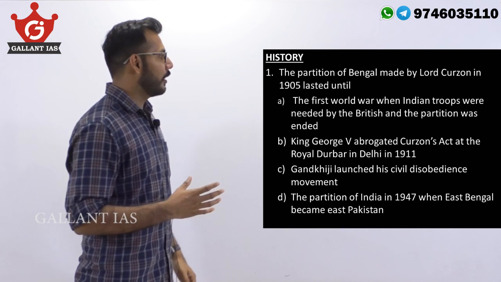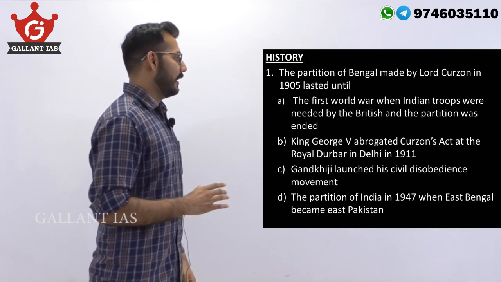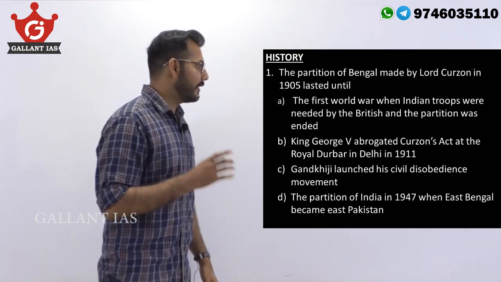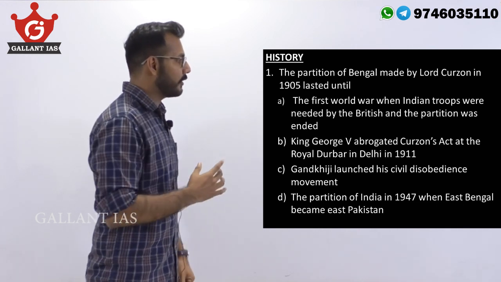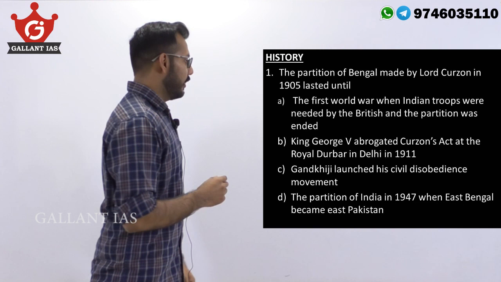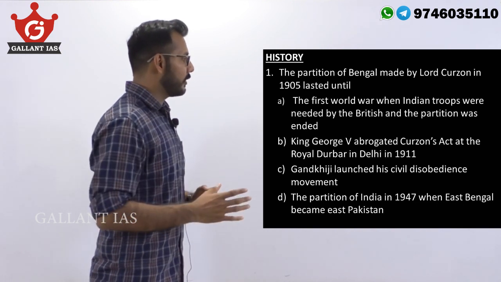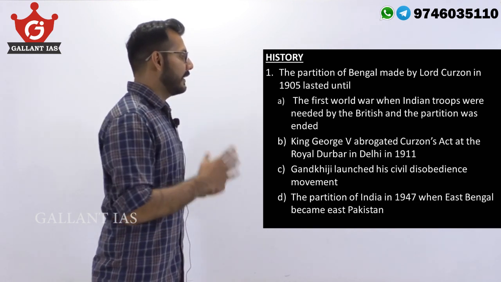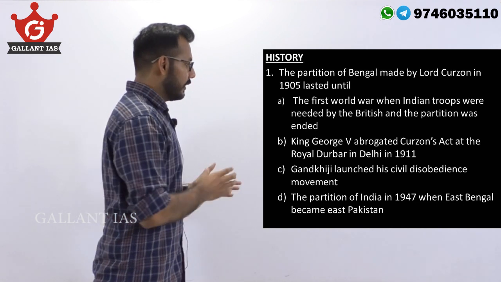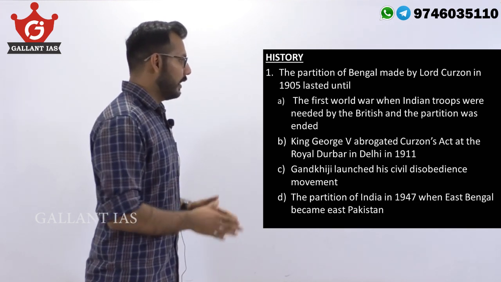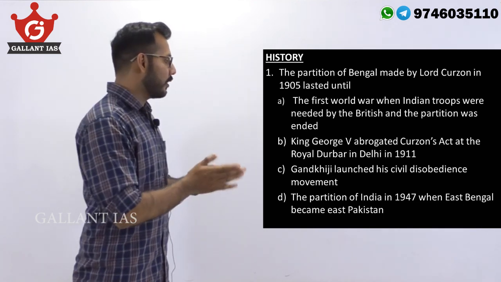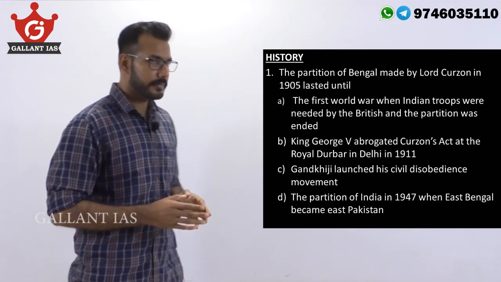The partition of Bengal, made by Lord Curzon in 1905, lasted until the First World War, when Indian troops were needed by the British and the partition was ended. King George V abrogated the Curzon's Act at Royal Durbar in Delhi in 1911. Gandhiji launched his civil disobedience movement, the partition of India, in 1947, when East Bengal became East Pakistan.